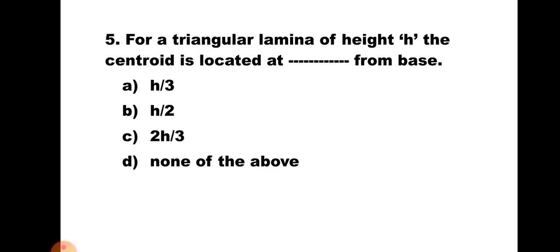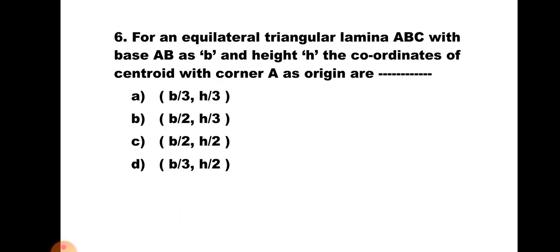Question number 5. For a triangular lamina of height h, the centroid is located at ___ from base. A. H by 3, B. H by 2, C. 2H by 3, and D. None of the above. Now for a triangular lamina, the centroid is the intersection of medians, and it is at a distance of h by 3 from base or 2h by 3 from apex. Now here the distance is asked from base, so it is h by 3. Hence the correct answer is A. H by 3.